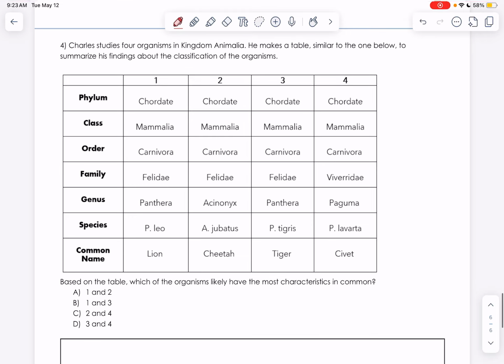Number 4, Charles studies 4 organisms in Kingdom Animalia. He makes a table similar to the one below to summarize his findings about the classification of the organisms. So we've got 4 different living things: 1, 2, 3, 4. And then we've got some of their classification levels.